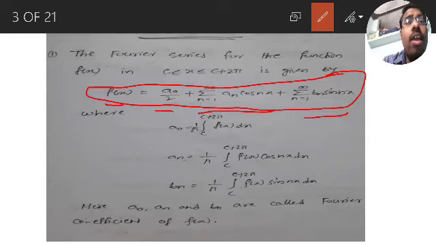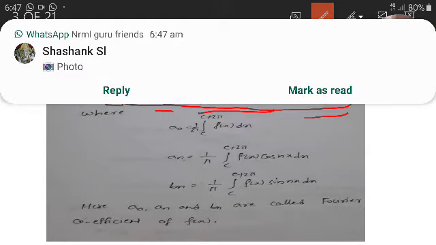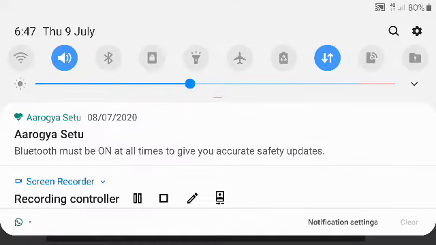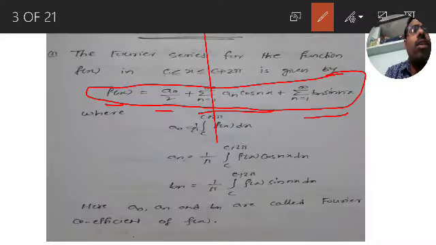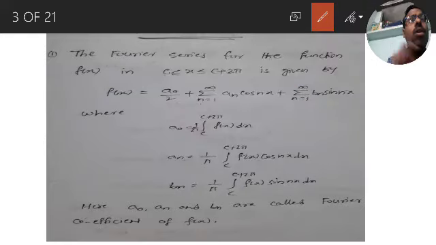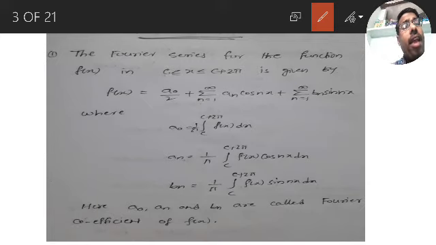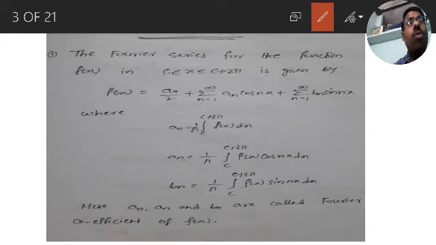Here a naught, a n and b n are called Fourier coefficients, and the formulas of a naught, a n and b n are called Euler's formulae.